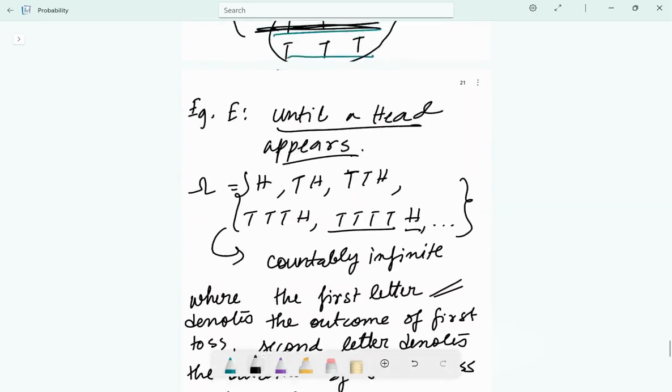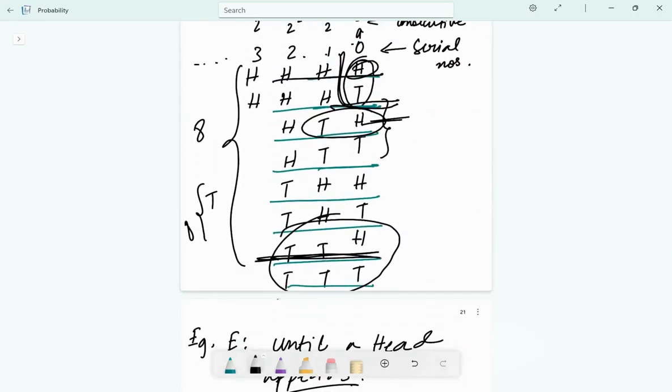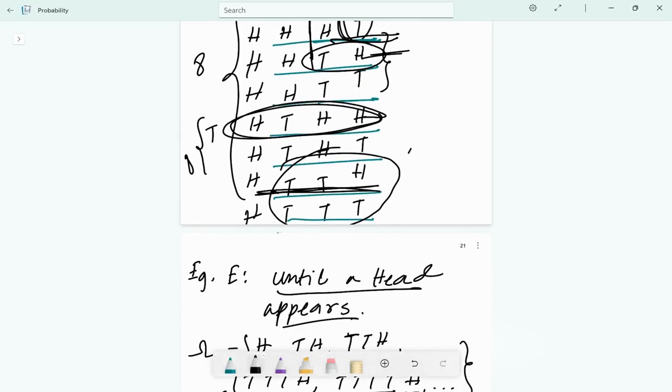Let's see this in the chart. The first we have noticed is H and H for 2 outcomes, and then we noticed T, H, H. All right, and then for the fourth one we did not do, so it will be T, T, H, H, and then H, T, H, H. If you have completed this, H, H, H, H, and again there will be other rows and columns for H and T's, then you will find H, T, H, H. Do we get it here? H, T, H, H, yes, here. But for the T, T, H, H, we got it as our assumption only. Complete the chart to find out the answer, okay?